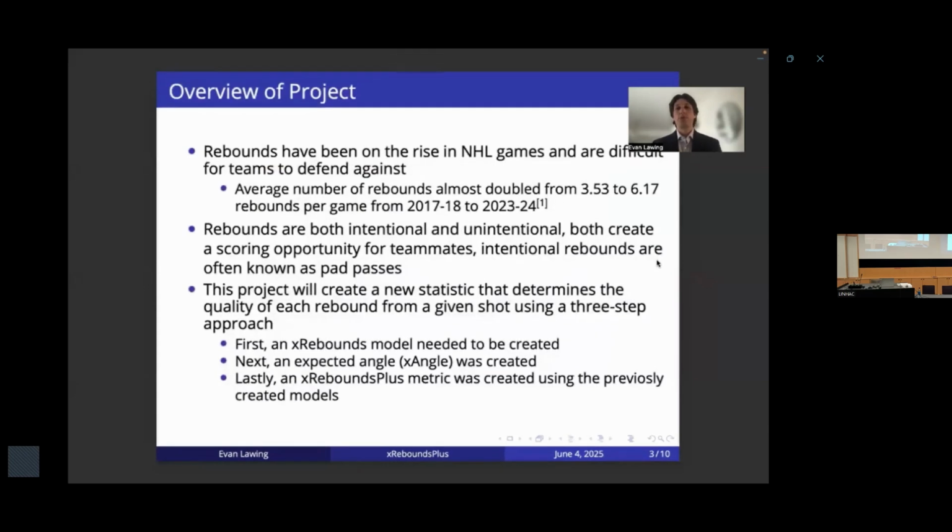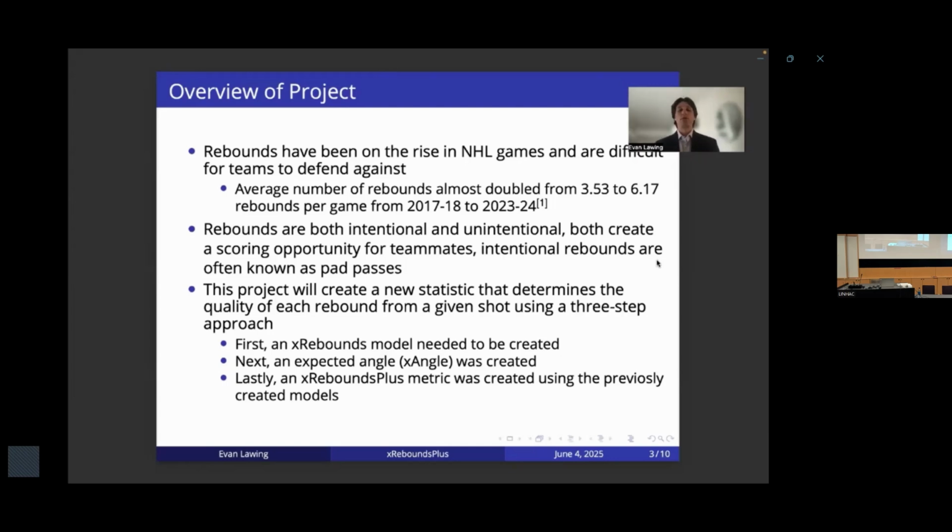So that's why rebounds are so important in NHL games, and they've almost doubled in the past few years from about 3.5 to over 6 rebounds per game. Rebounds can be both intentional, as we saw in that video, or they can be unintentional, where a player is trying to score, but the goalie saves it and leaves a rebound in some kind of area where one of their teammates can finish off the job. So the goal of this project is to find the quality of each of those rebounds, and once we determine that quality, be able to see who the players are that are able to use rebounds to their advantage.